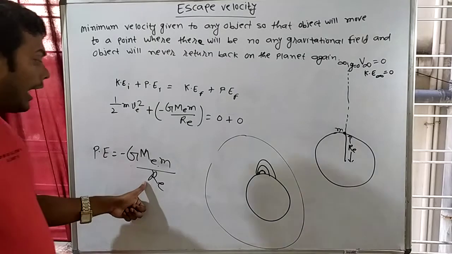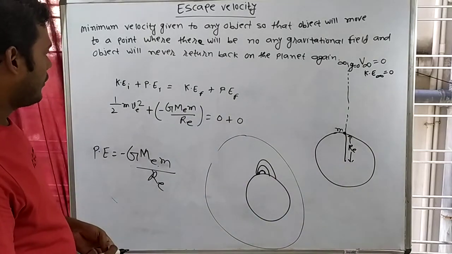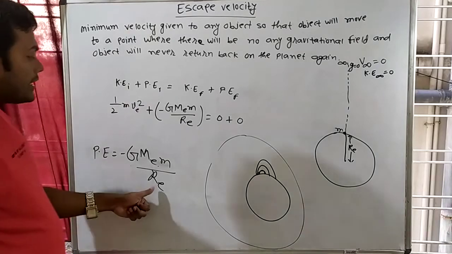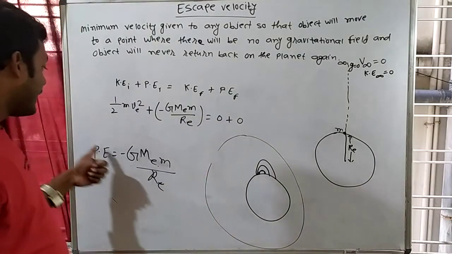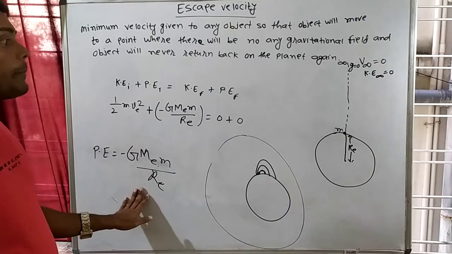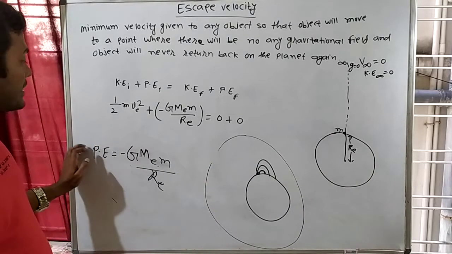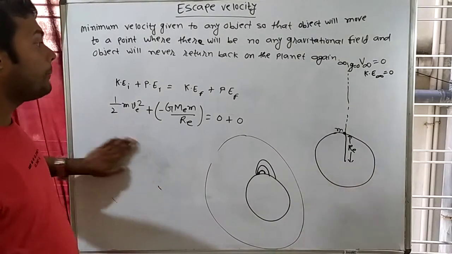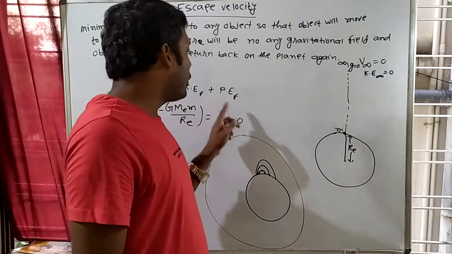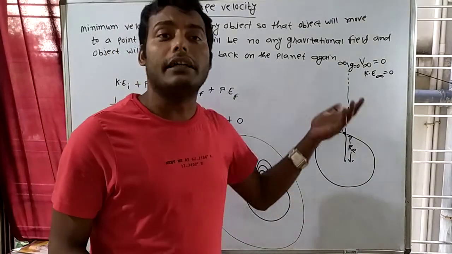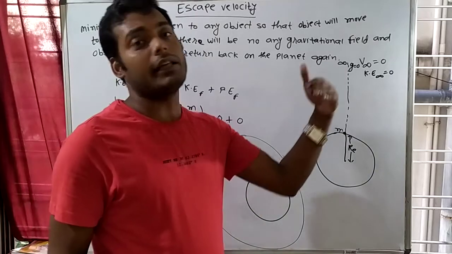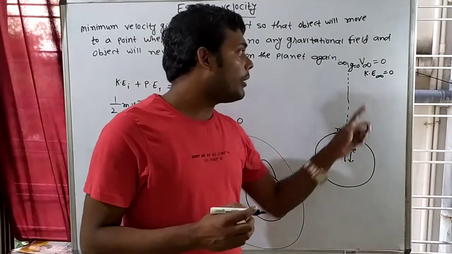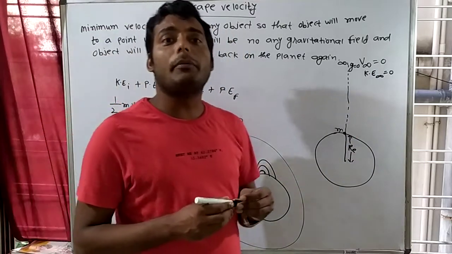So suppose this r increases, then potential energy will increase toward zero, that is, the magnitude decreases. And if this r becomes infinity, then the potential energy will be 0. Actually, the potential energy at infinity is 0. At infinity, the kinetic energy will also be 0.